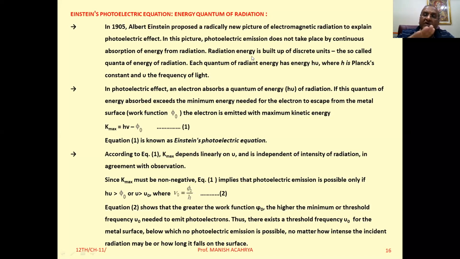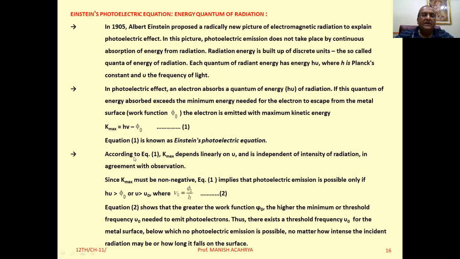But if energy greater than the work function is absorbed, then energy equal to the work function is utilized in becoming free, and the rest of the energy will be possessed by the electron in the form of kinetic energy. So we can say, when h nu is greater than phi 0, then the electron will be emitted with maximum kinetic energy, that is h nu minus phi 0. And this particular equation is called Einstein's photoelectric equation.